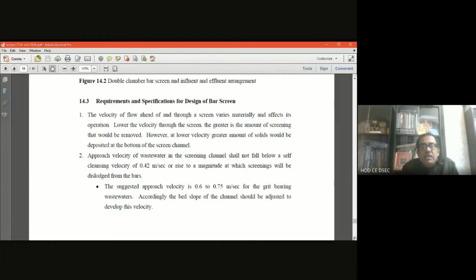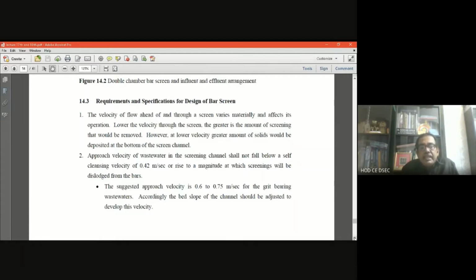So the approach velocity of wastewater in the screening channel should not fall below a minimum velocity, that is 0.42 meter per second, because if it falls below the self-cleaning velocity, then again deposition forms at the bottom of the screening channel, and operation will not be efficient. So the velocity of the wastewater in the screening channel should not be below the self-cleaning velocity, that is 0.42 meter per second.